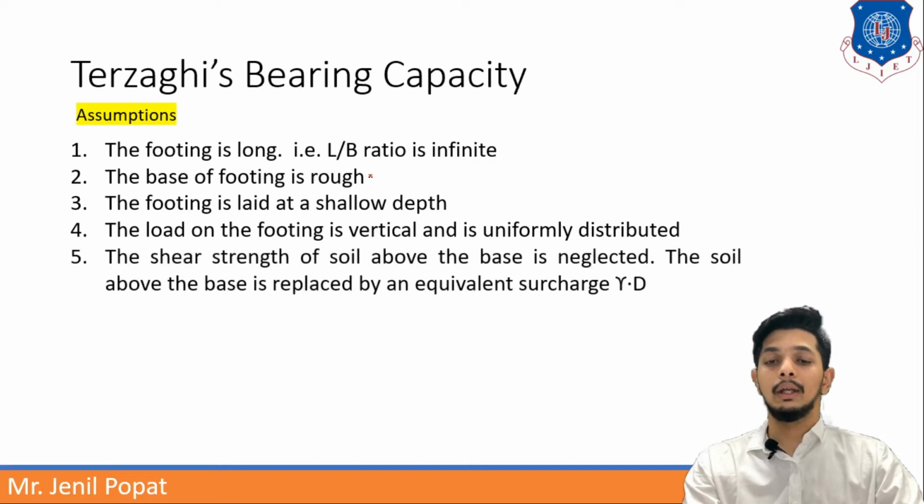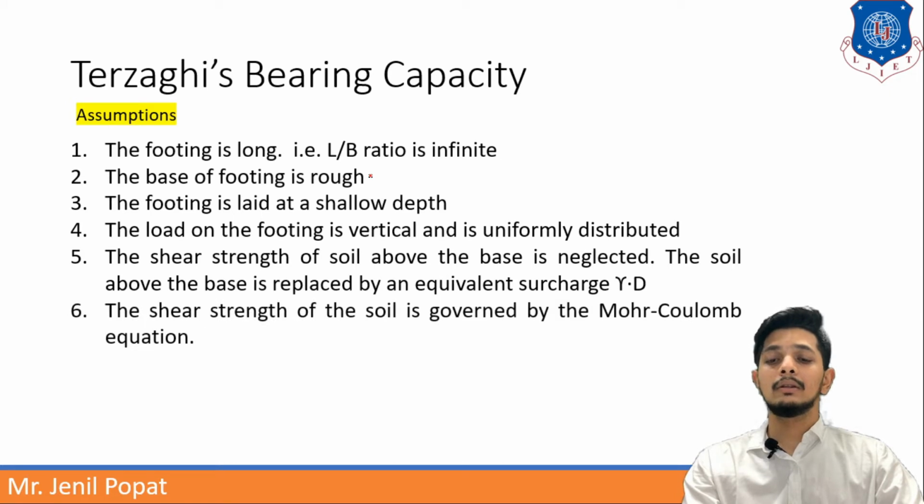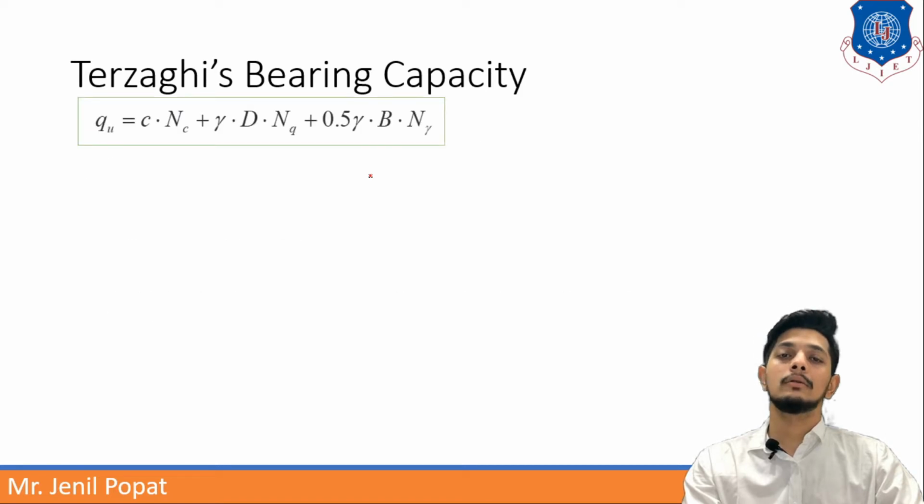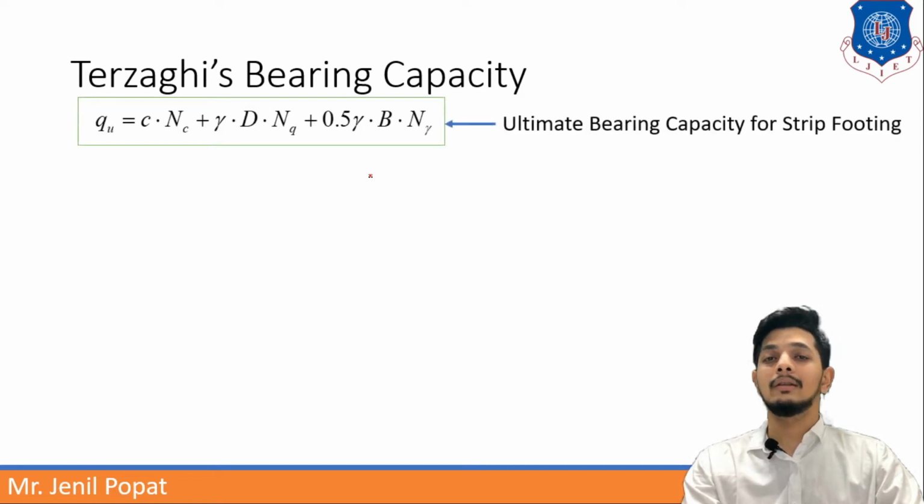The shear strength of the soil above the base is neglected. So no shear strength is there. It is assumed like that. The soil above the base is replaced with an equivalent surcharge gamma into D. So we are considering it as a surcharge and not having any shear strength. The shear strength of the soil is governed by the Mohr-Coulomb equation, which we have learned in previous chapters. So these are the basic assumptions by Terzaghi. Carl Terzaghi is known as the father of soil mechanics. He has done an enormous amount of work in soil mechanics.